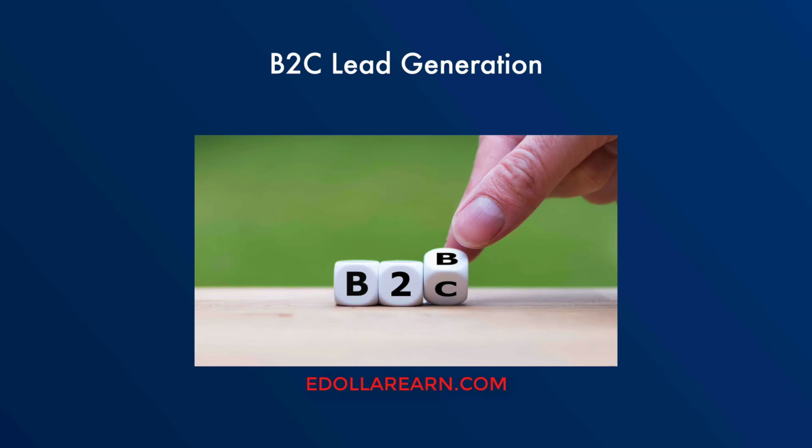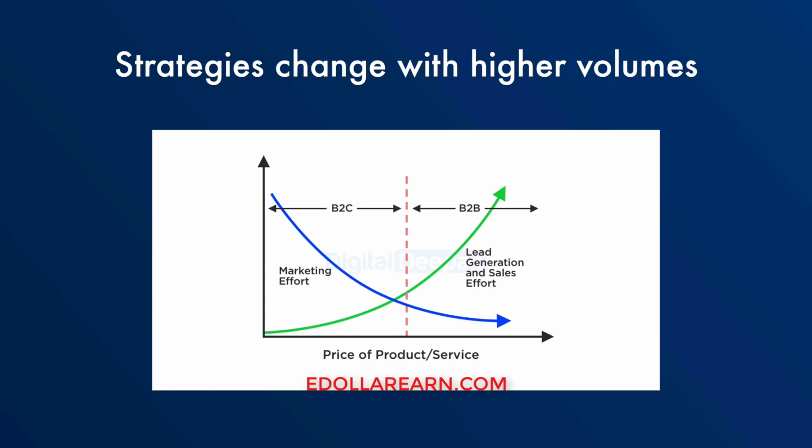Looking at this particular chart again, where we talked about the B2C, B2B spectrum, we are putting the marker here. So we are somewhere towards the center, where you are looking at B2C products which are higher priced, and also B2B products which are lower priced. If you go all the way to the right end of the spectrum, where you have an enterprise product and you are generating leads via tools that I have shown you in the previous videos, and you are reaching out to them automatically, then you are not going to require a lead generation funnel, because those prospects are not necessarily going to come into the funnel and engage with your funnel.